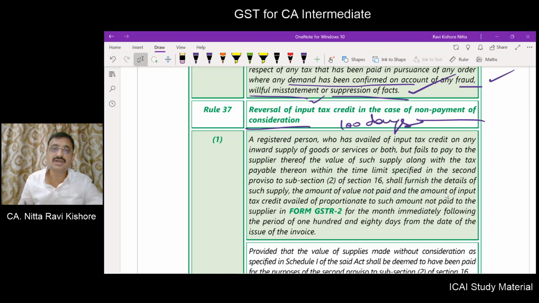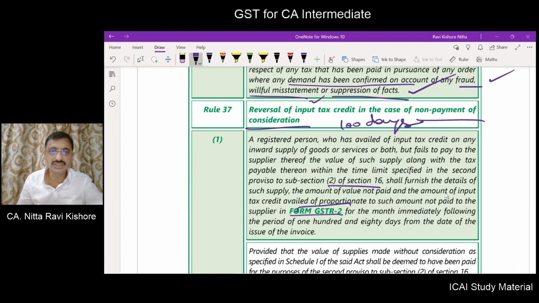You have to add it to the output tax liability. A registered person who has availed of input tax credit on inward supply of goods or service but failed to pay the supplier the value of such supply along with the tax thereon within the time limit specified in the second proviso to subsection 2 of section 16 shall furnish the details of such supply, the amount of value not paid, and the amount of input tax credit availed proportionate to such amount not paid to the supplier in form GSTR-2 for the month immediately following the period of 180 days from the date of issue of invoice.